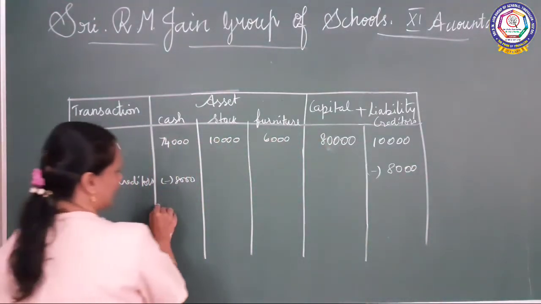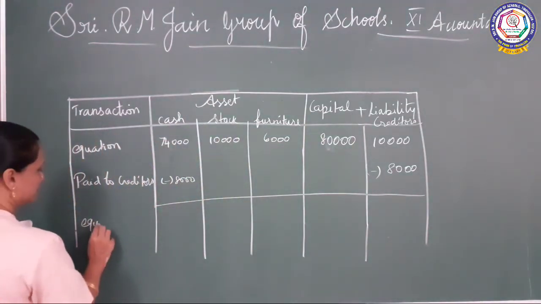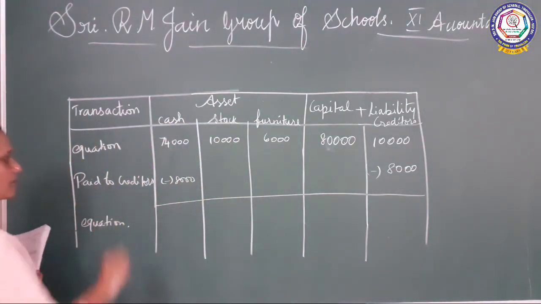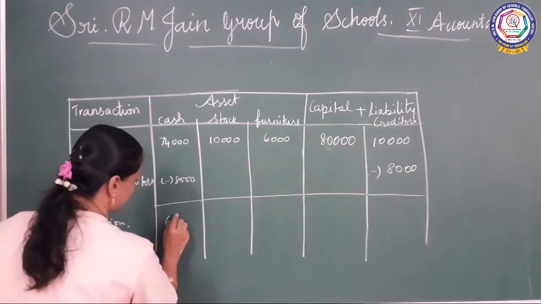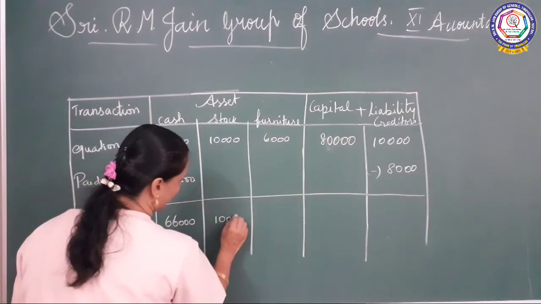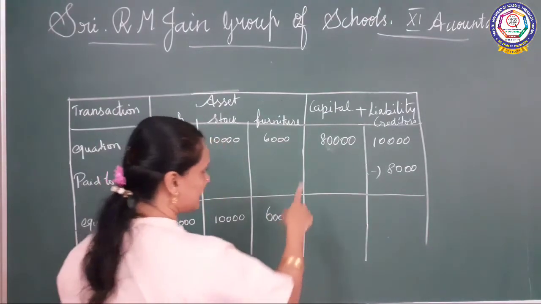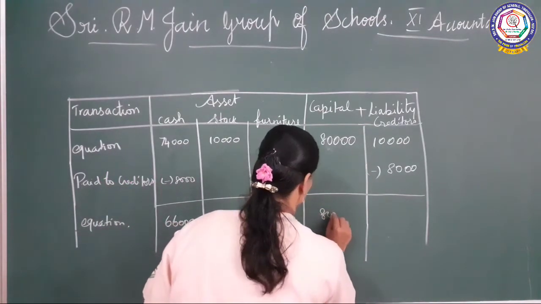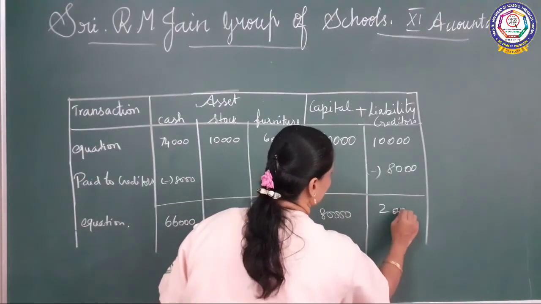Okay, so again we have to calculate. Okay, equation. How much? So 74 in the sense 66,000 you will be getting, and then this 10,000 will not affect, and then 6,000, and then here 80,000, and then here 2,000.